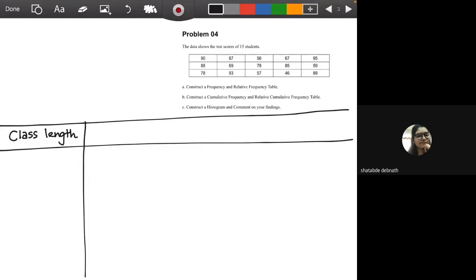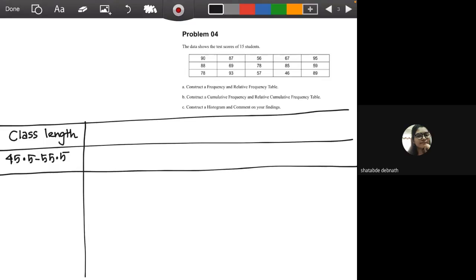So for that we want to make the classes continuous. You can see I have taken a length of 10, 45.5 to 55.5, and I've started from 45.5, so my minimum value, 46, will be recorded in the first class.